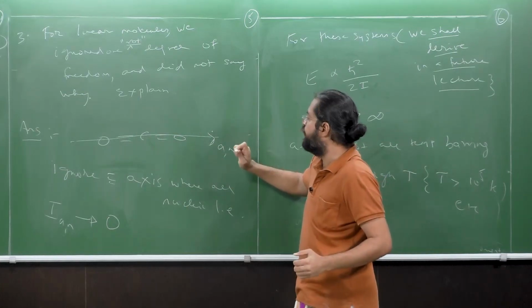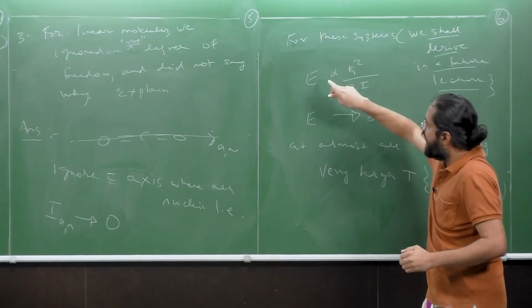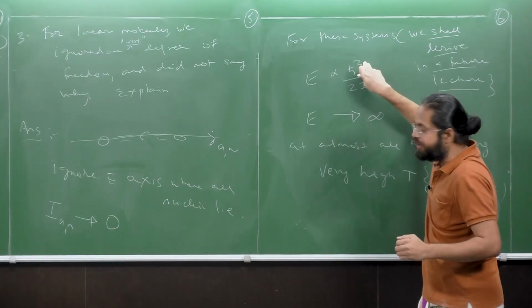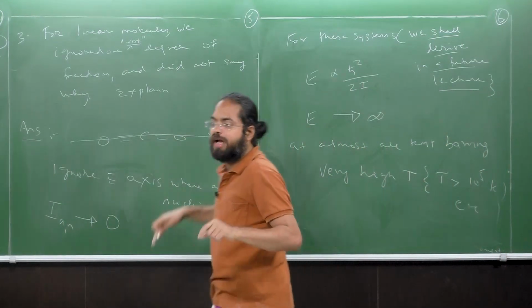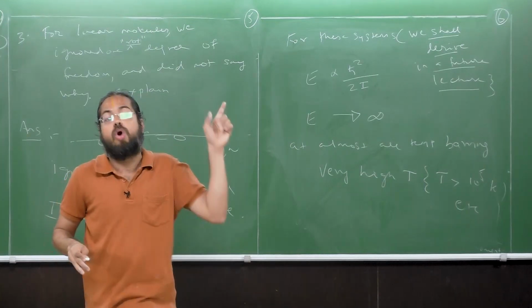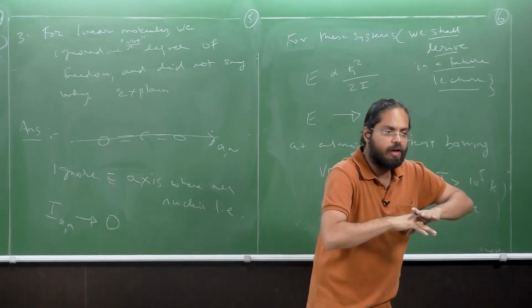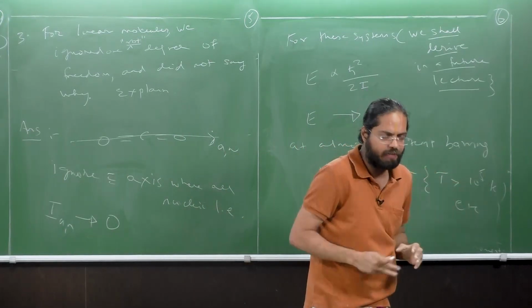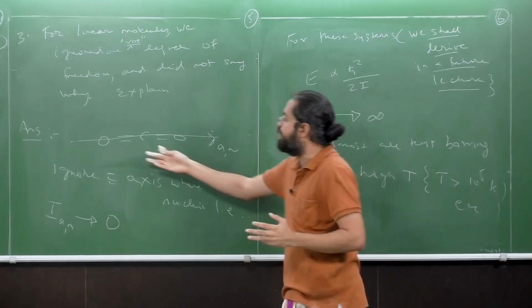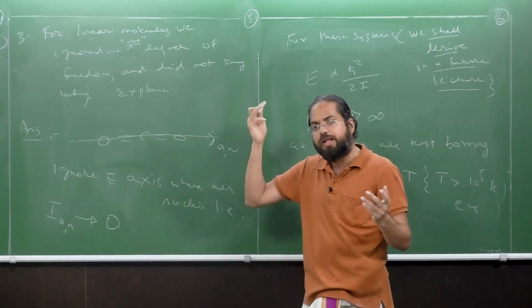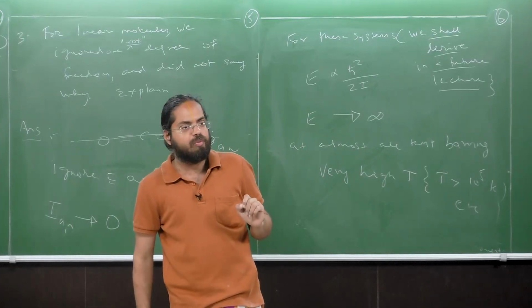Therefore, I tends to 0, and we start off with this idea, and we use a quantum mechanical idea to get this expression, which I have not yet shared with you in this course, to tell you why this axis can be ignored. But it is not to be ignored always. It is not to be ignored at room temperatures and very low temperatures. At very high temperatures, if you have enough energy to supply to this molecule, then even that degree of freedom will be activated. Are we all good with this?